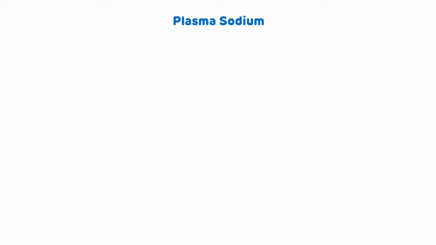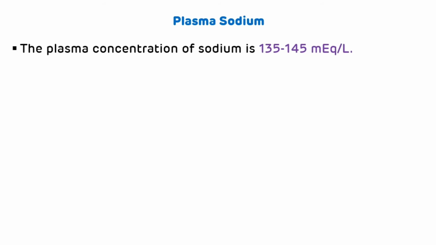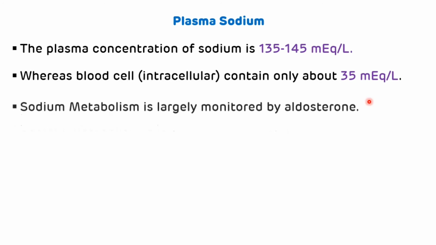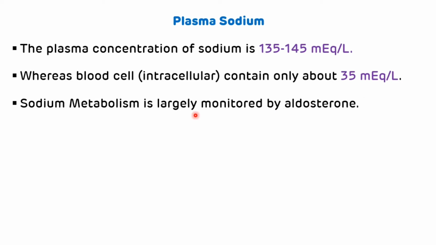Now plasma sodium level. So plasma concentration of sodium is 135 to 145 milliequivalent per liter. Whereas blood cells, that is intracellular, contain only about 35 milliequivalent per liter. And the sodium metabolism is largely monitored by aldosterone.